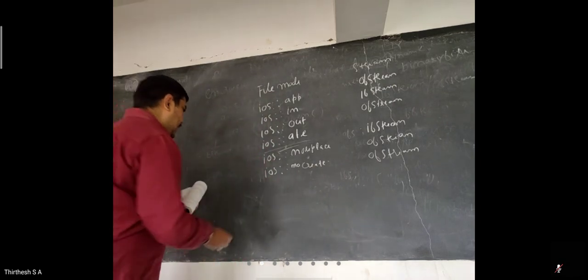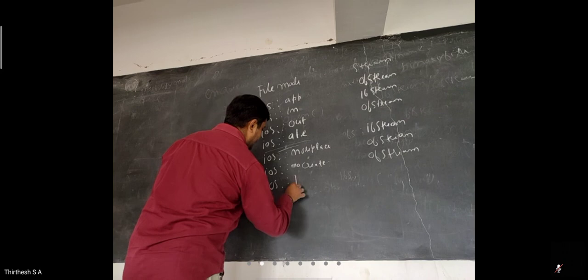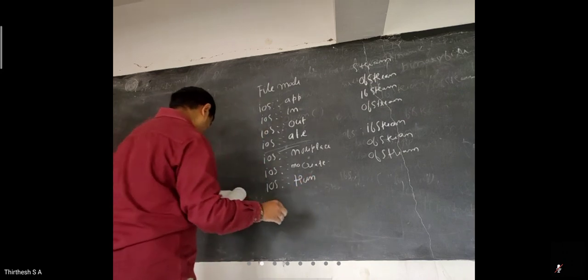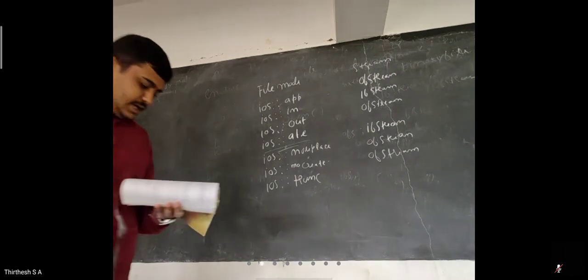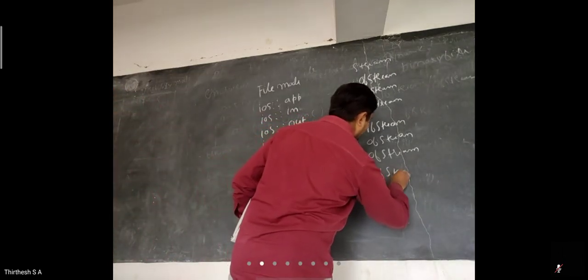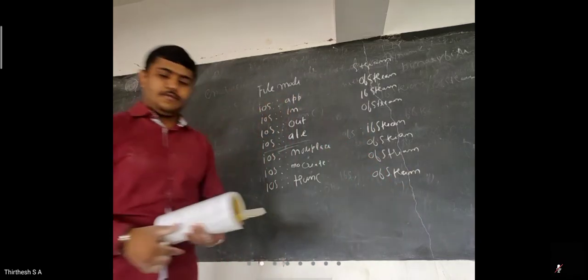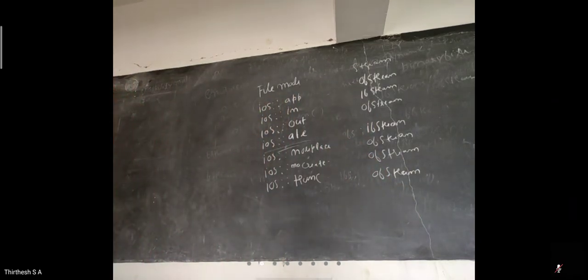So the last one is ios::trunc. This is the class of ofstream. What does it do? Trunc means that when a file is opened, the old contents are immediately removed. So when a file is opened, the old contents are immediately removed. Suppose you have opened a file, the previous contents which are not used or allocated, those functions will be turned off.